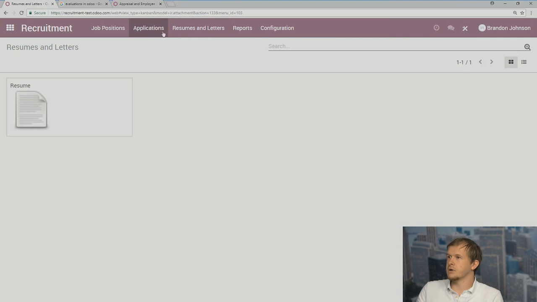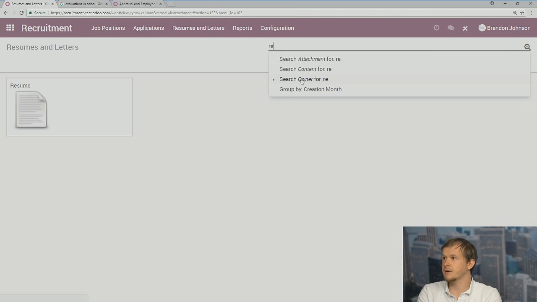We can also, up here, as you saw, we have job positions, applications, resumes, reports, and configuration. Resumes and letters allows us to have a list of all the documents that have been sent into Odoo in regards to the recruitment, whether it's CVs or resumes or letters of intent, whatever it is. We now have it all and we can actually search by it.